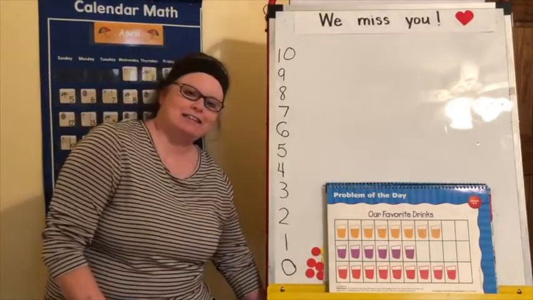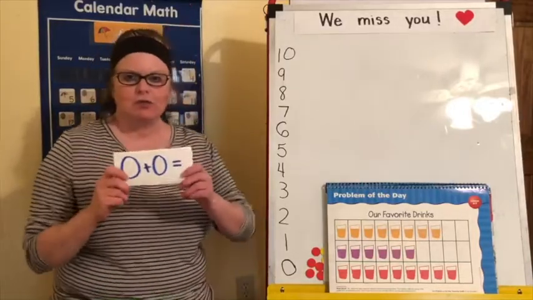Have you been practicing your flashcards for your zeros? Let's do them.